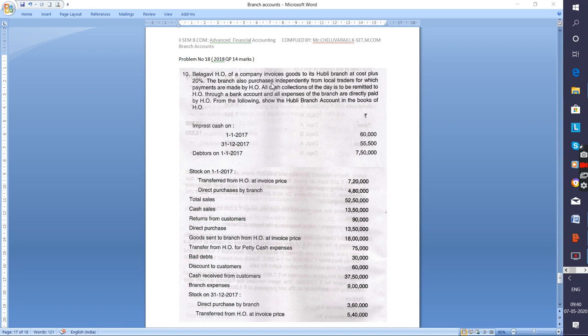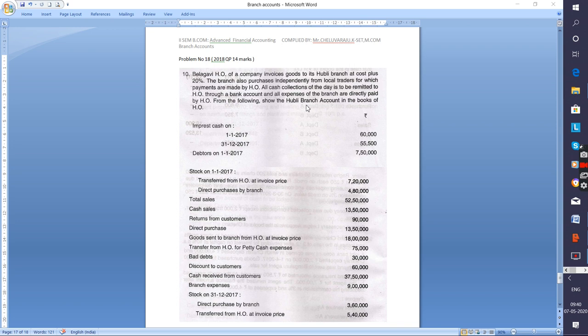The branch also purchases independently from local traders, for which payments are made by the head office. All the goods purchased by the branch, those expenses are also paid by the head office, so it will be recorded under the debit side. All the cash or collection of the day is to be remitted to the head office through a bank account, and all the expenses of the branch are directly paid by the head office.